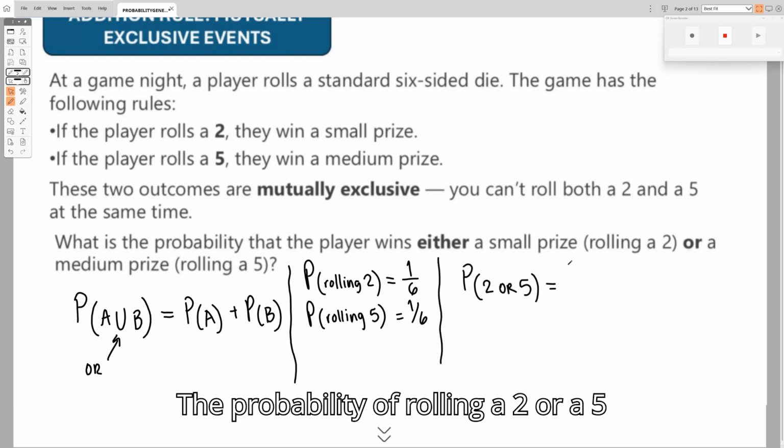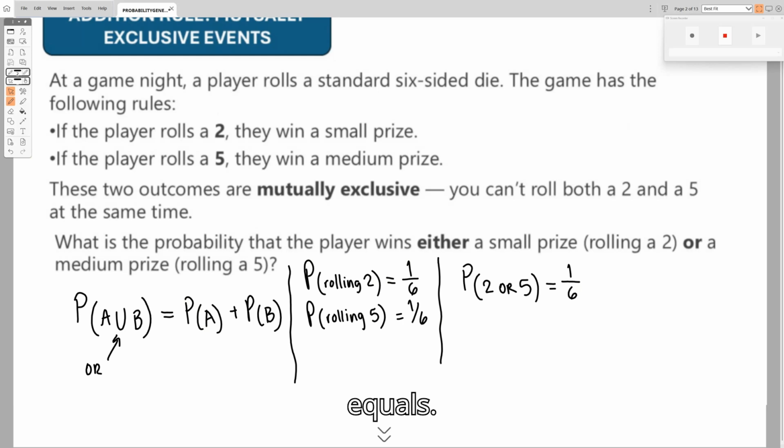The probability of rolling a 2 or a 5 equals 2 out of 6, or 1/3.